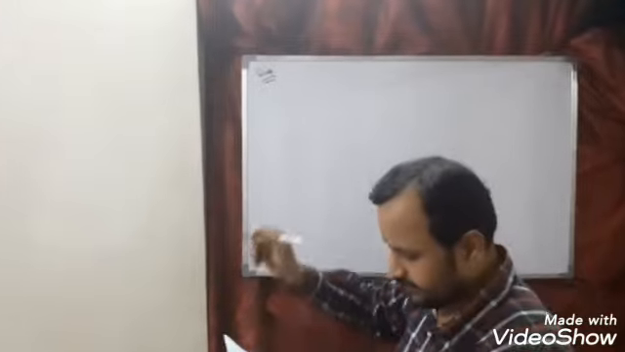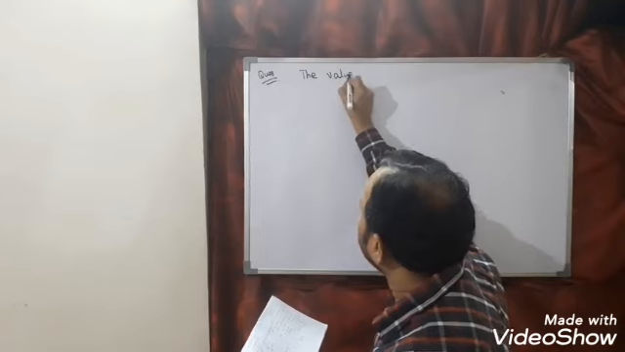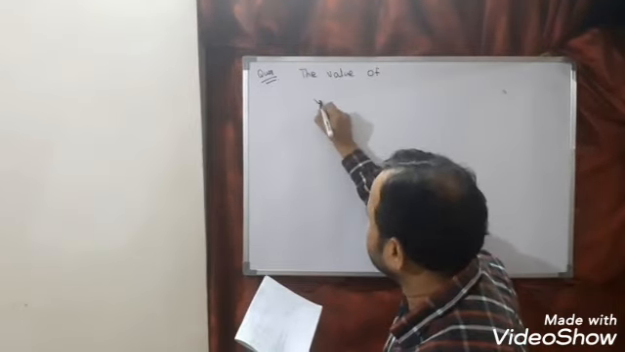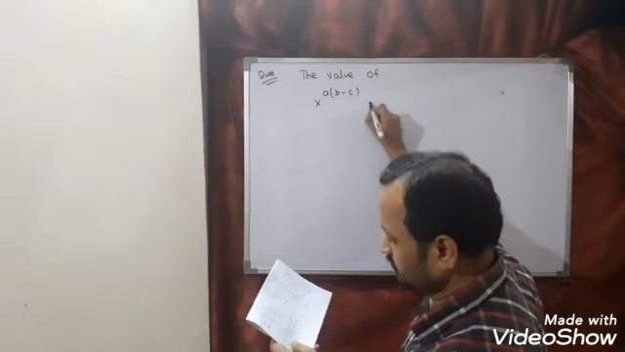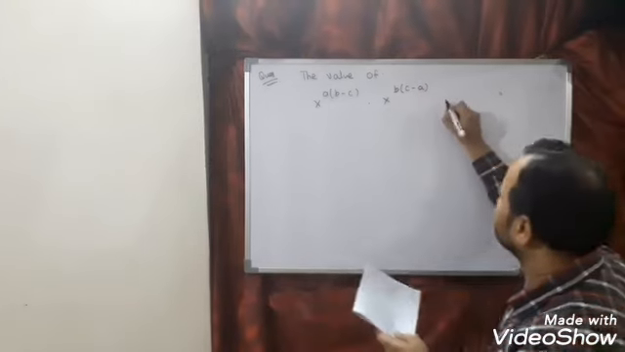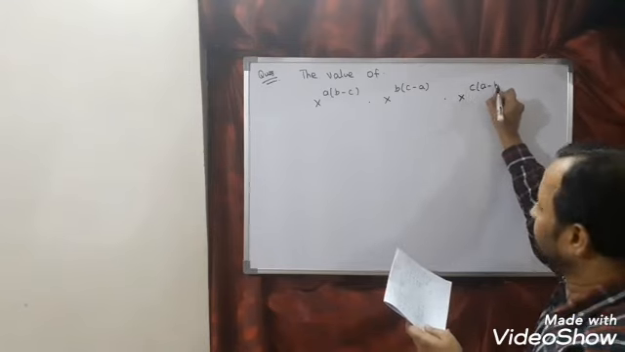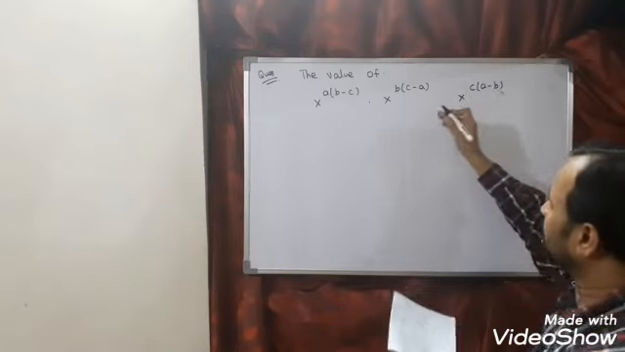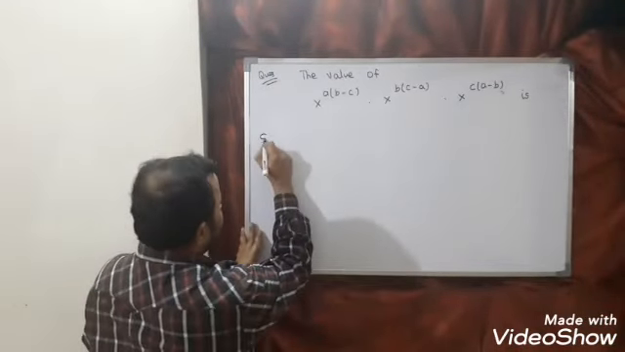Next question is, the value of x to the power a into (b minus c), into x to the power b into (c minus a), into x to the power c into (a minus b). The value of this is equal to what? This is the question. We have to just identify which law we have to apply. Now see the solution here.